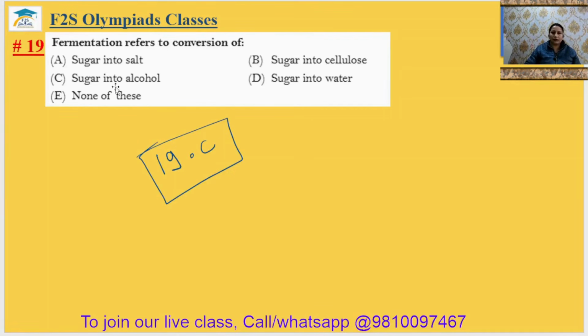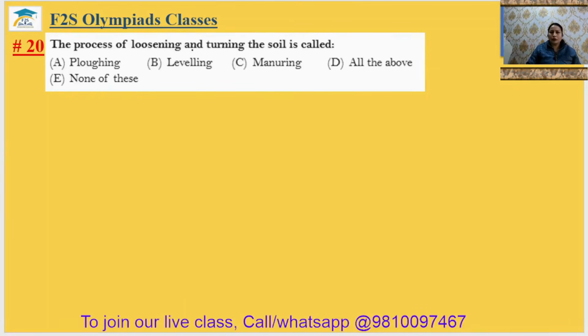Question number 20. The process of loosening and turning the soil is known as plowing, right? In the very first question, the same question was asked. The process of loosening and turning the soil so that the nutrient-rich soil can come to the top side of the surface is known as plowing. So the 20th answer will be plowing.